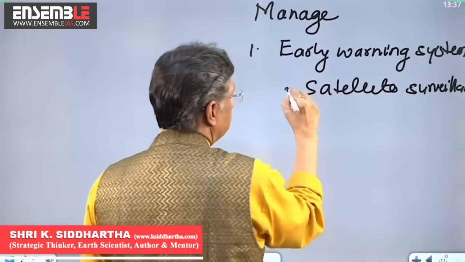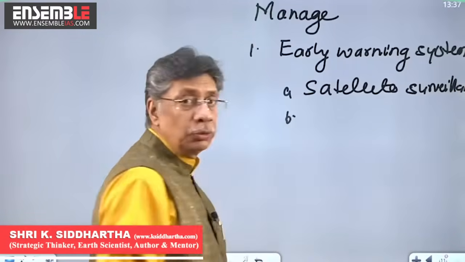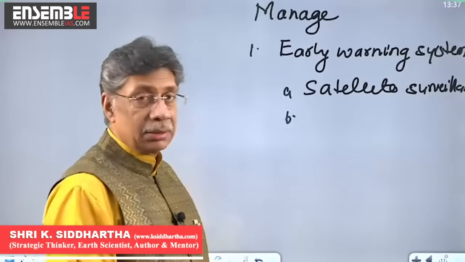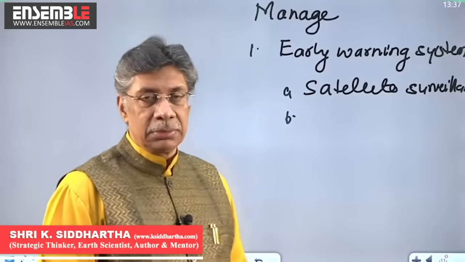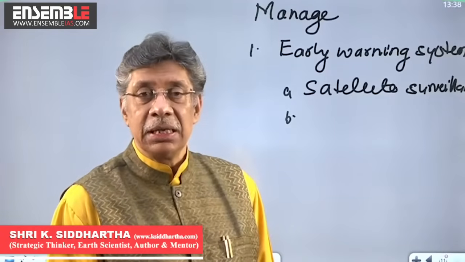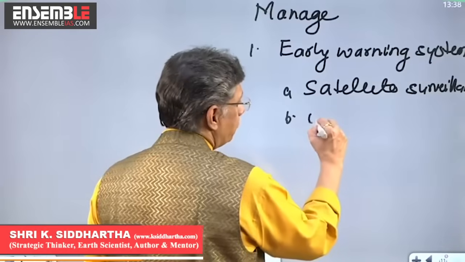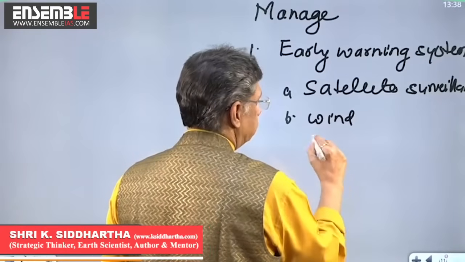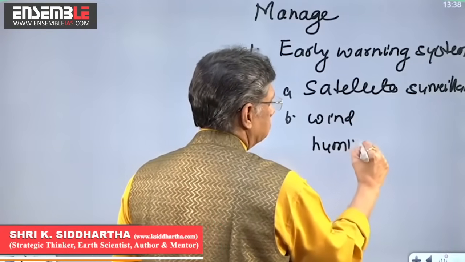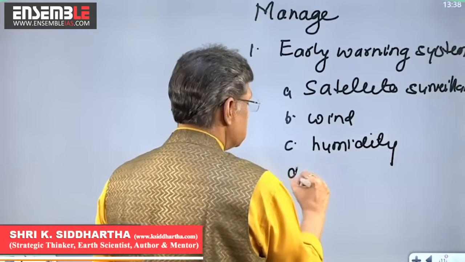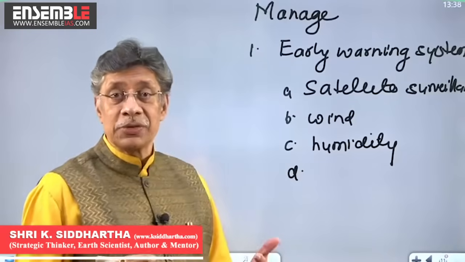That's one. The second is humidity sensors and wind sensors. Then you have snow depth sensors.